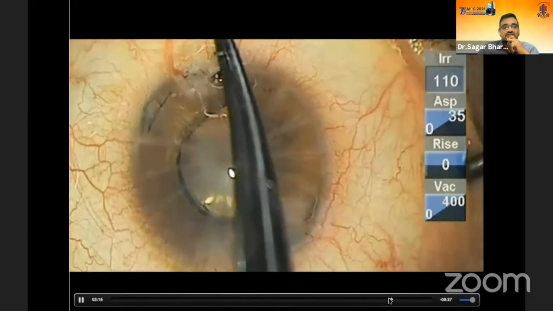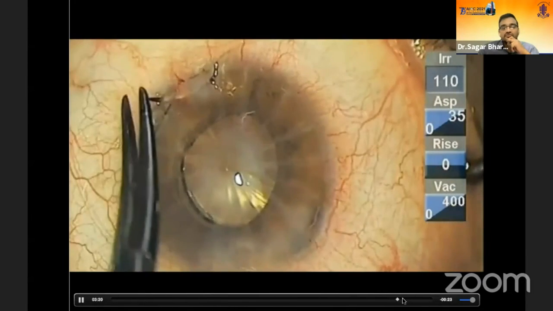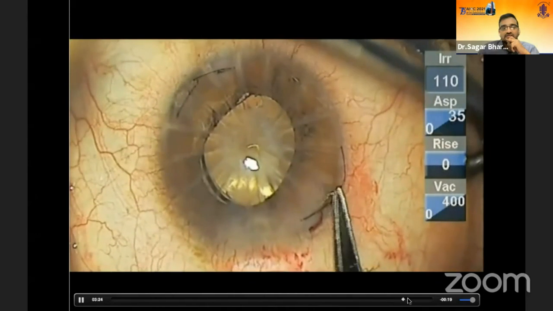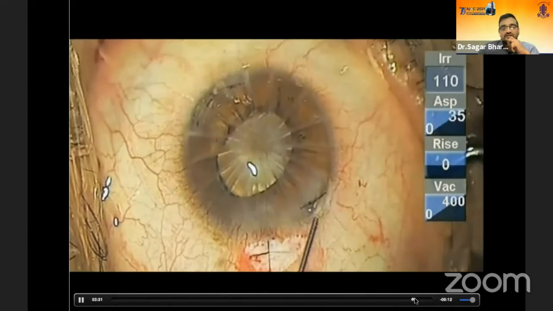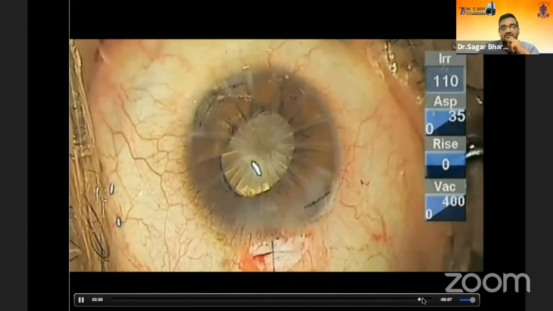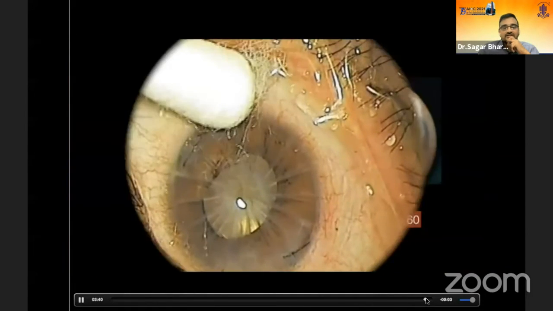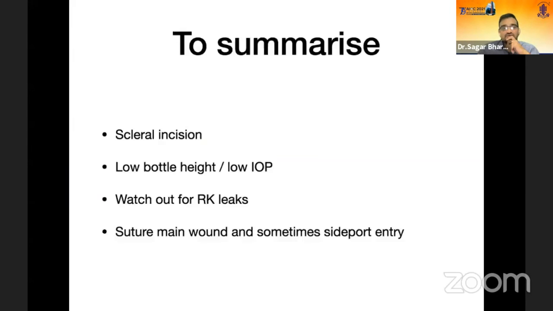And finally, this is how it looked at the end of the suture. Again, one or two incisions also opened up. So make sure that all the incisions are closed before you patch the eye. I sutured the side port also and the main port also. So this patient actually achieved ambulatory vision after the surgery. His vision was around 2/60. And this is how the pre-op and post-op looked. And he has become mobile now.